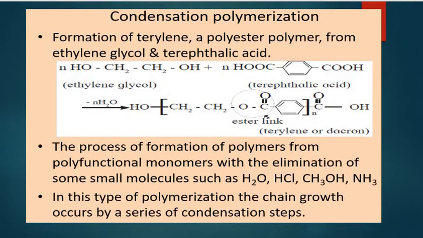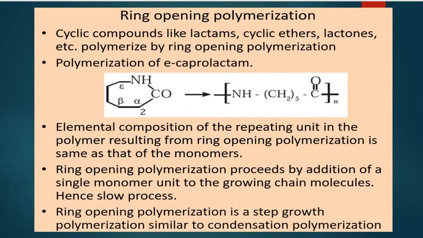Now, ring opening polymerization. Cyclic compounds like lactams, cyclic ethers, lactones, etc. polymerize with the help of ring opening polymerization. For example, polymerization of epsilon caprolactam. With this method, the cyclic compound is taken and the bond between NH and CO is broken to give you a compound which is open chain, and it is a polymer.